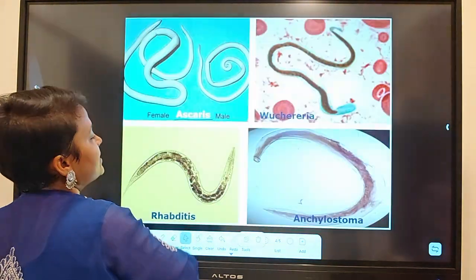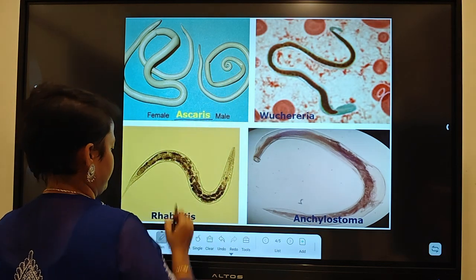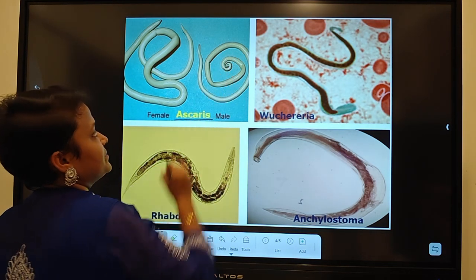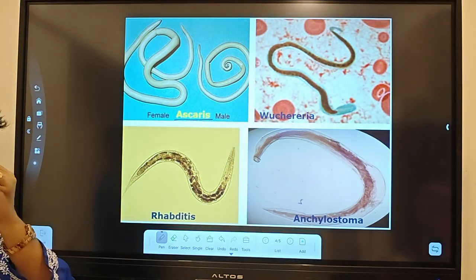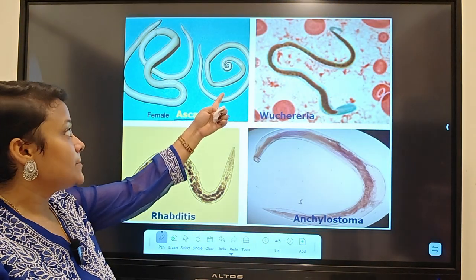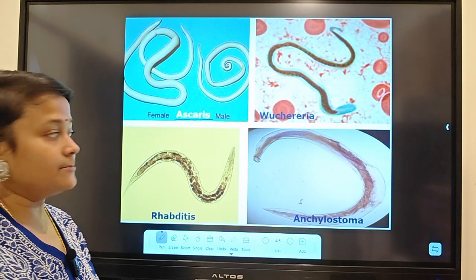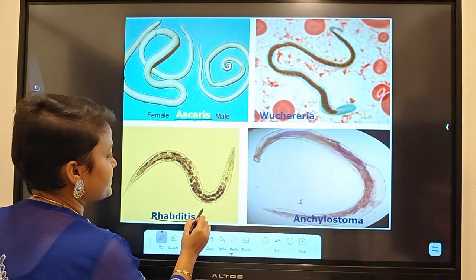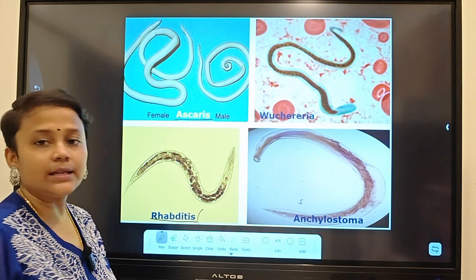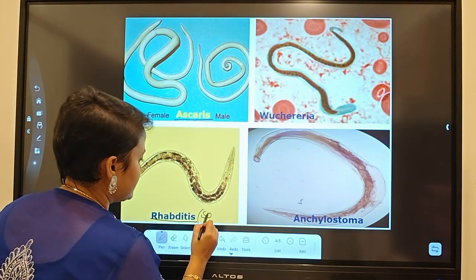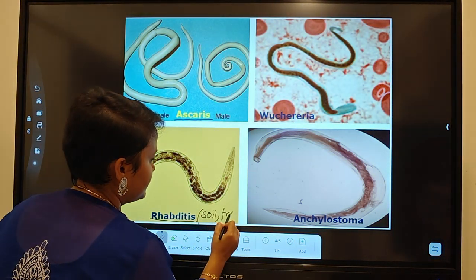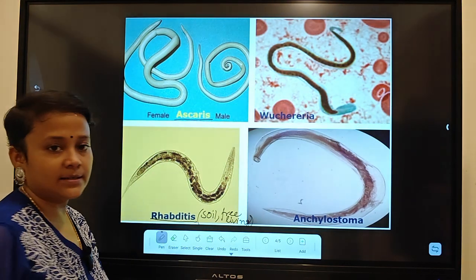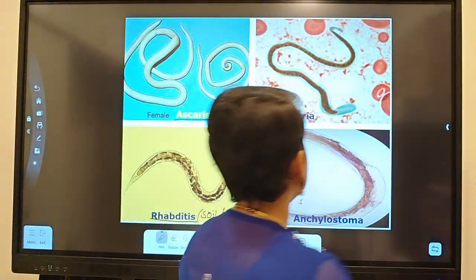At the posterior end, there will be a curve which is present. By the help of that, we can recognize this one is male, this one is female. Coming to the next one, Rhabditis. Rhabditis is present in soil. They are free living. Okay, they are present in soil and free living. Ascaris is parasitic, right?